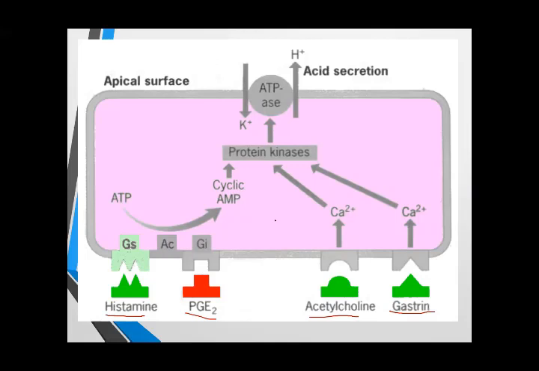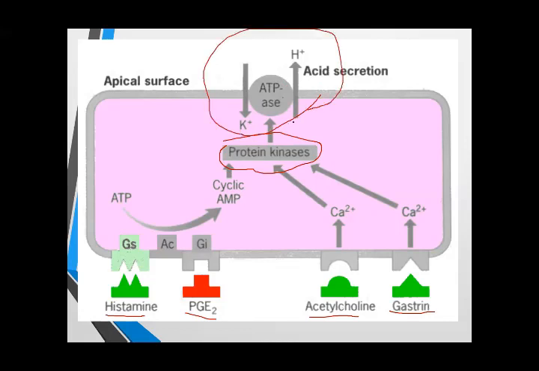Different types of G protein activate protein kinase, and this protein kinase activates the hydrogen potassium ATPase pump. You can see here on the apical surface of the parietal cell there is a hydrogen potassium ATPase pump.